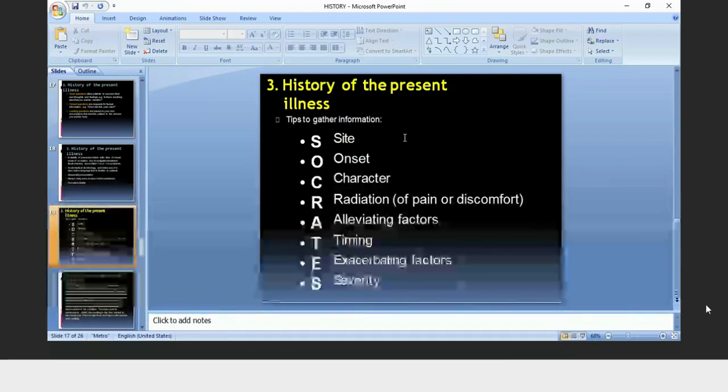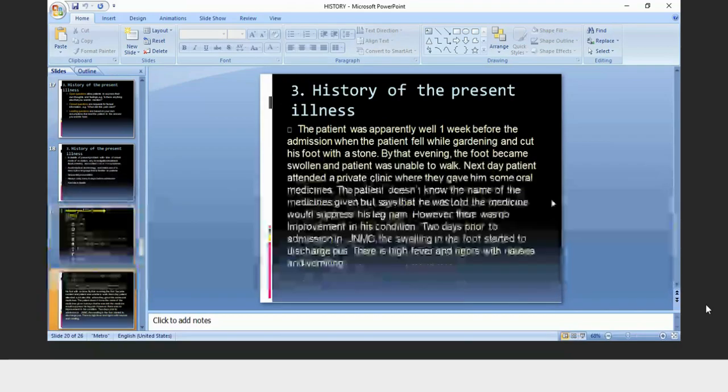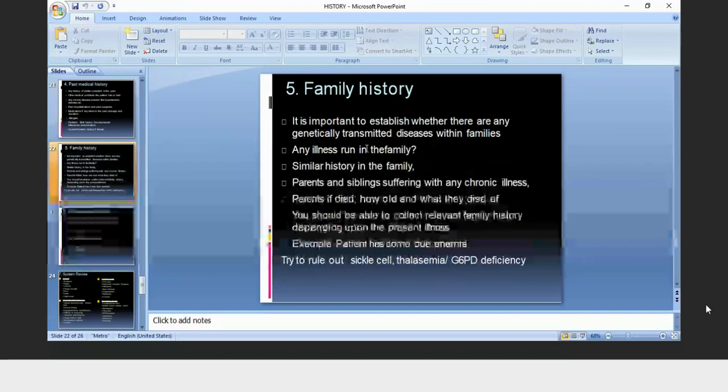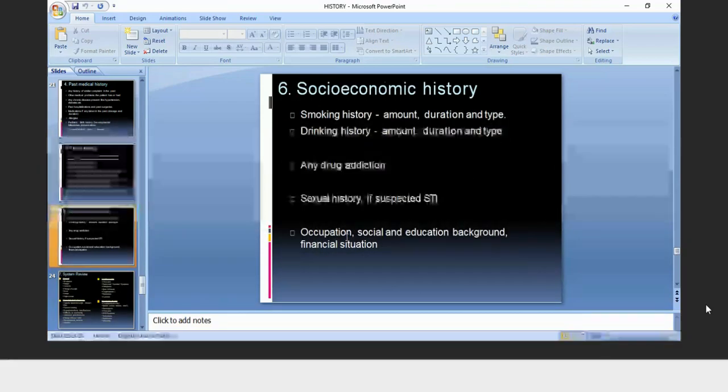The past medical history, you have to ask about other similar conditions, surgeries, allergies, and in pediatrics, birth history. This is very important: milestone and immunization history. Okay. The family history, you have to ask any illness which is running in the family, any similar history in the family. Okay. In socioeconomic history, you have to ask for the smoking history, drinking history, drug addiction, sexual history, occupation, social and education background.